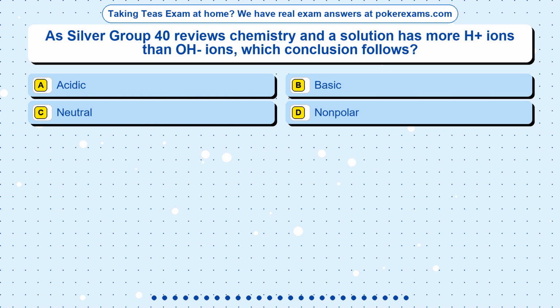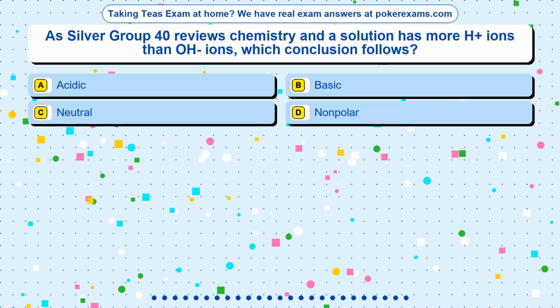Question 19. As Silver Group 40 reviews chemistry and a solution has more H+ ions than OH- ions, which conclusion follows? Option A, acidic. Option B, basic. Option C, neutral. Option D, nonpolar.